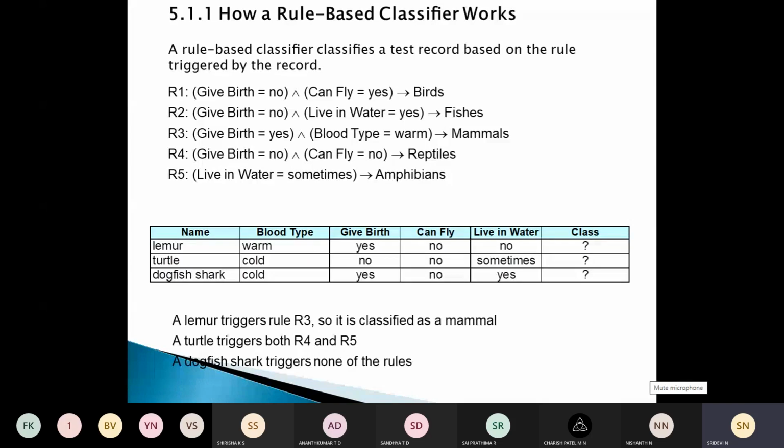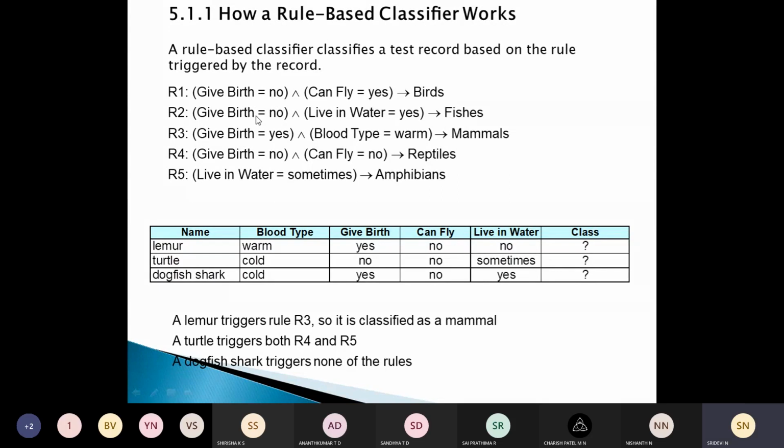Classifier will, by using that, classify a test record based on the rules which are triggered by the record. So if these are some of the rules we have taken, then this classifier based on these rules is going to classify the records. For example, rule 1 says that if it is not giving birth and if it can fly, then it is a bird.